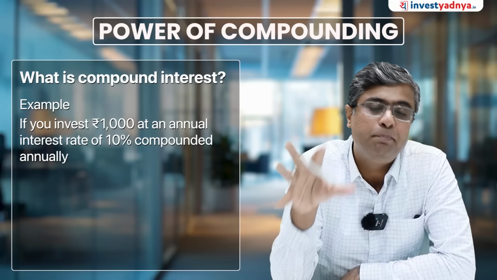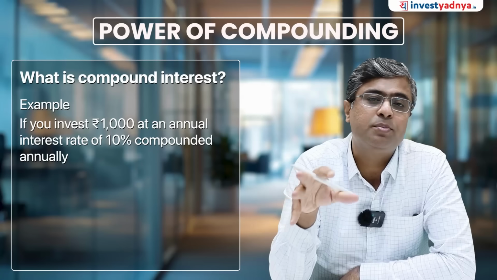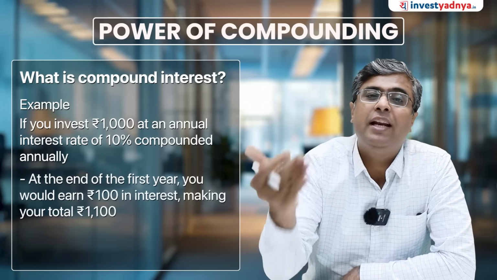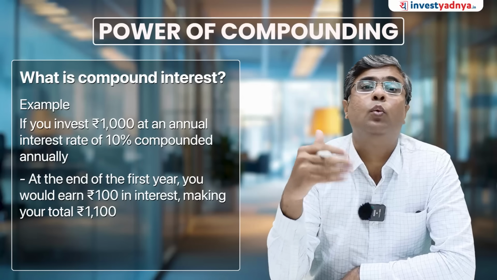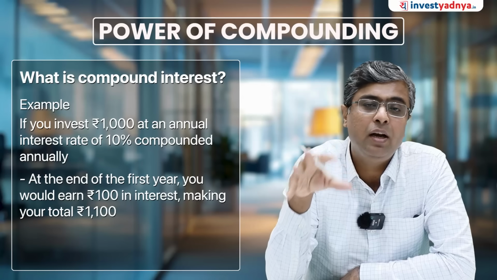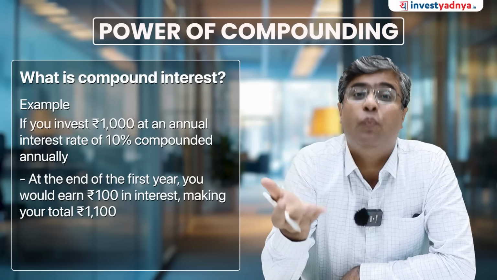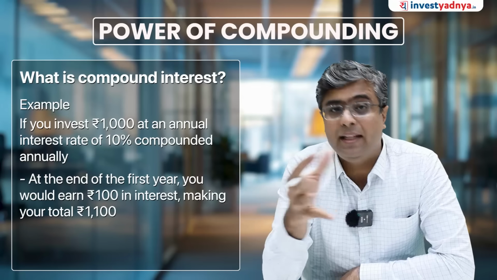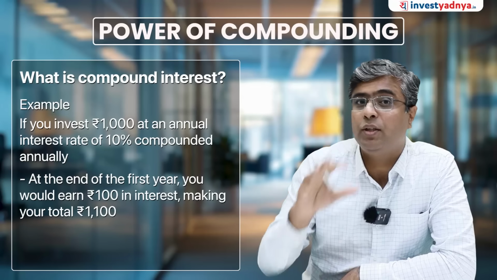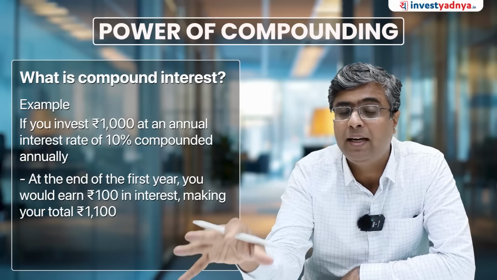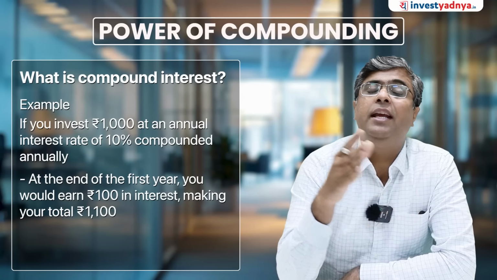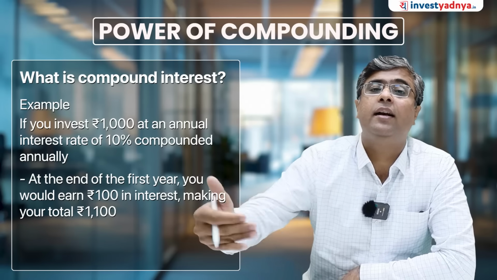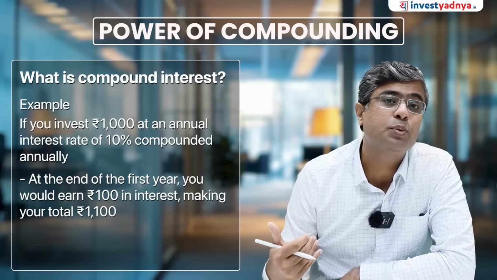If you are getting simple interest on this particular investment of 1000 rupees, we will get back 100 rupees after 1 year. That particular 100 rupees will not be reinvested, and on that we will not get anything because we have taken out that money. So 1000 rupees earning 10% simple interest, every year we will keep on getting 100 rupees. So we are getting the interest payout.